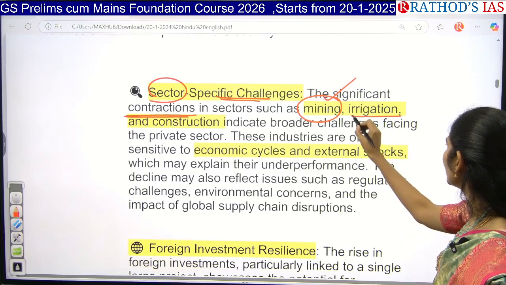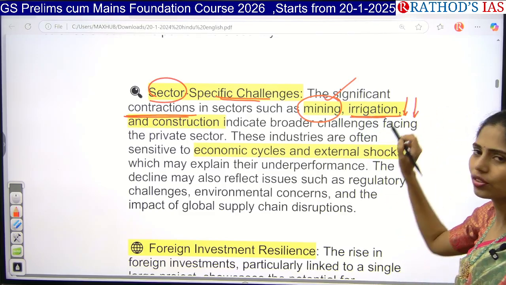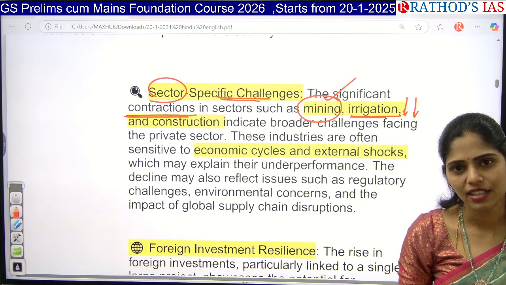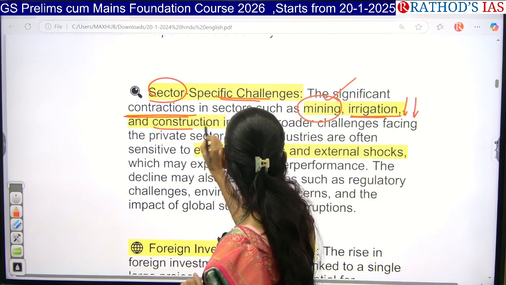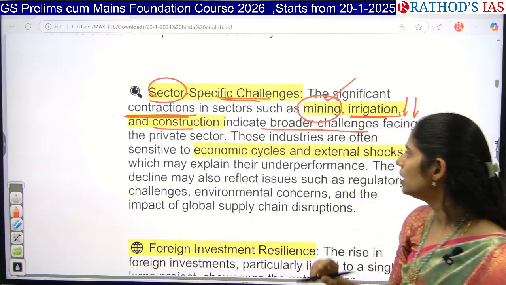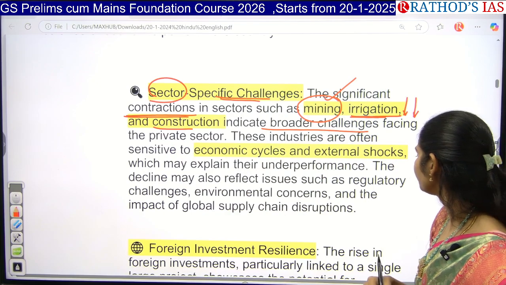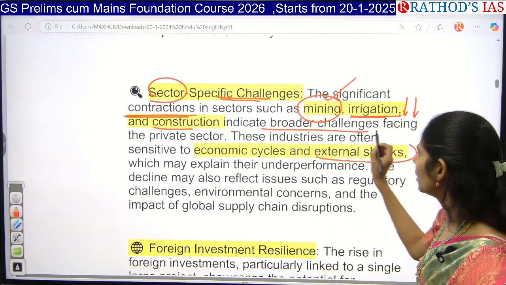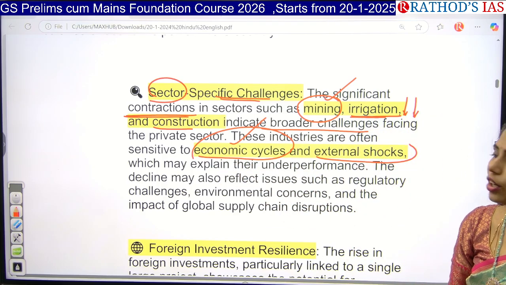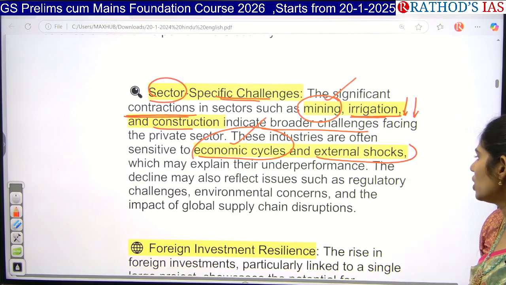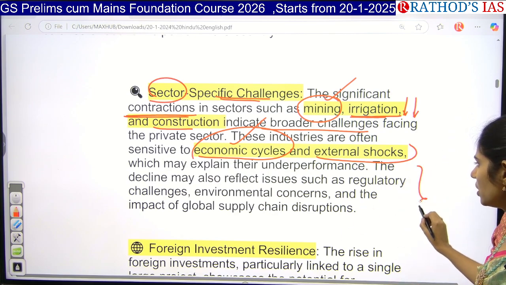Even in the irrigation sector there is a decrease because of the seasonal nature of our Indian waterways. And even in construction there is a decrease of private sector investment. These sectors are very sensitive to economic cycles as well as external shocks. So these are the things.